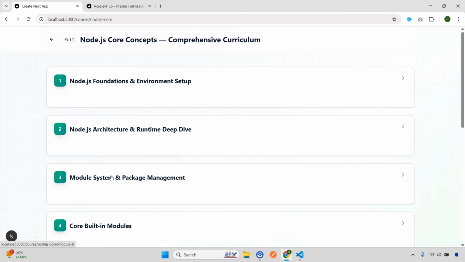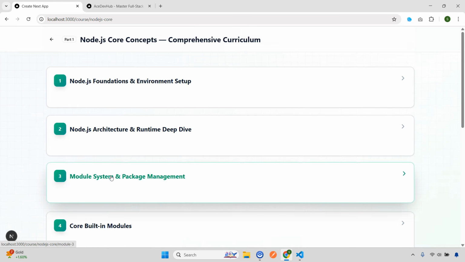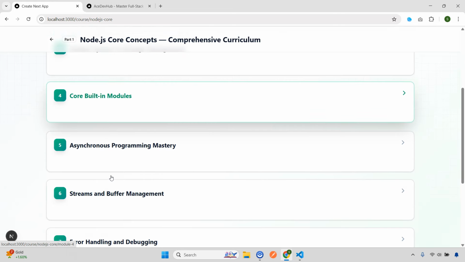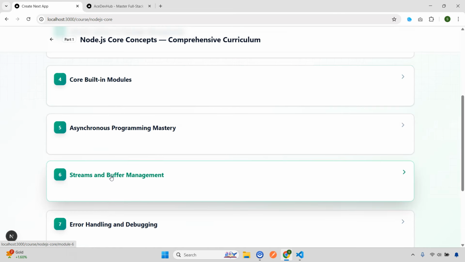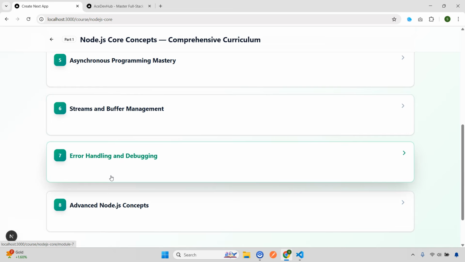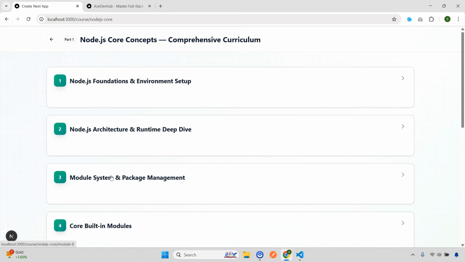So first we have Node.js foundation and environment setup, Node.js architecture and runtime deep dive, module system, package management, core built-in modules, very important, asynchronous programming, streams, buffers, error handling, debugging, and advanced Node.js concepts. Now let's go one by one.